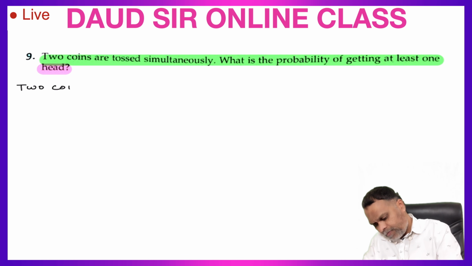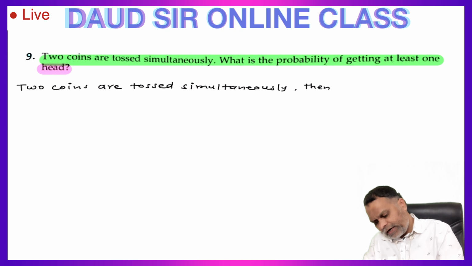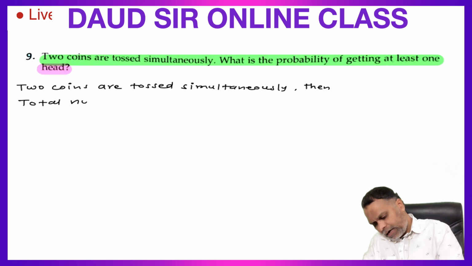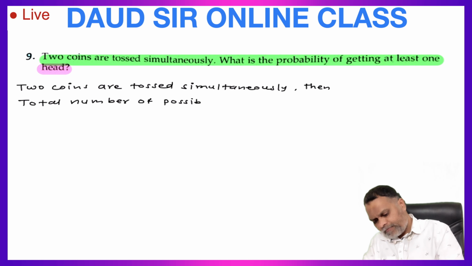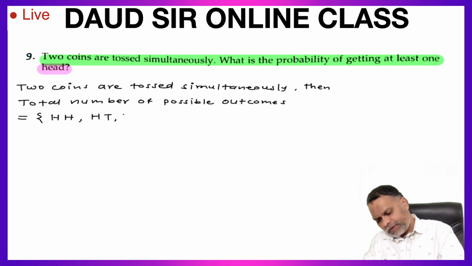Two coins are tossed simultaneously, then total number of possible outcomes is equal to: on first coin head, second coin head, so one outcome is head head, head tail, tail head, and tail tail.